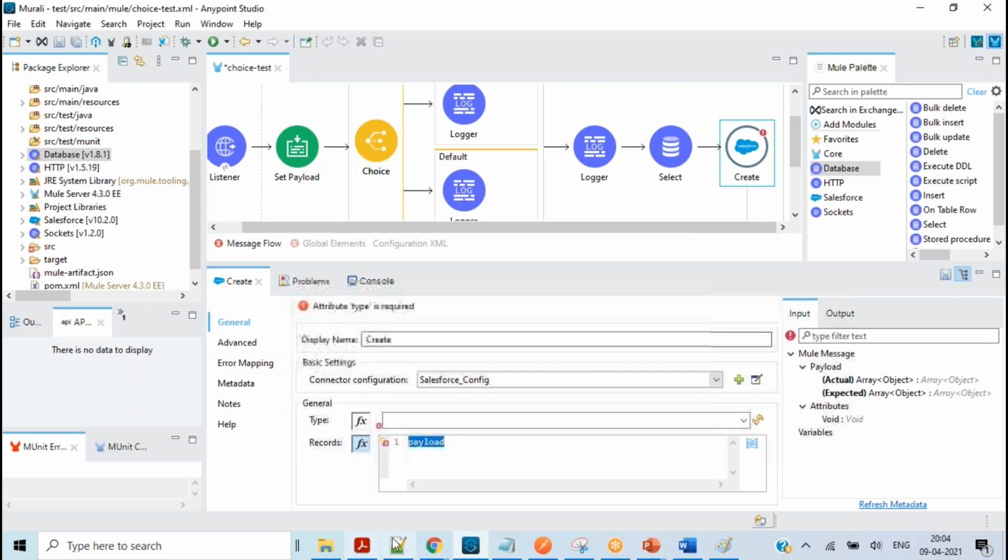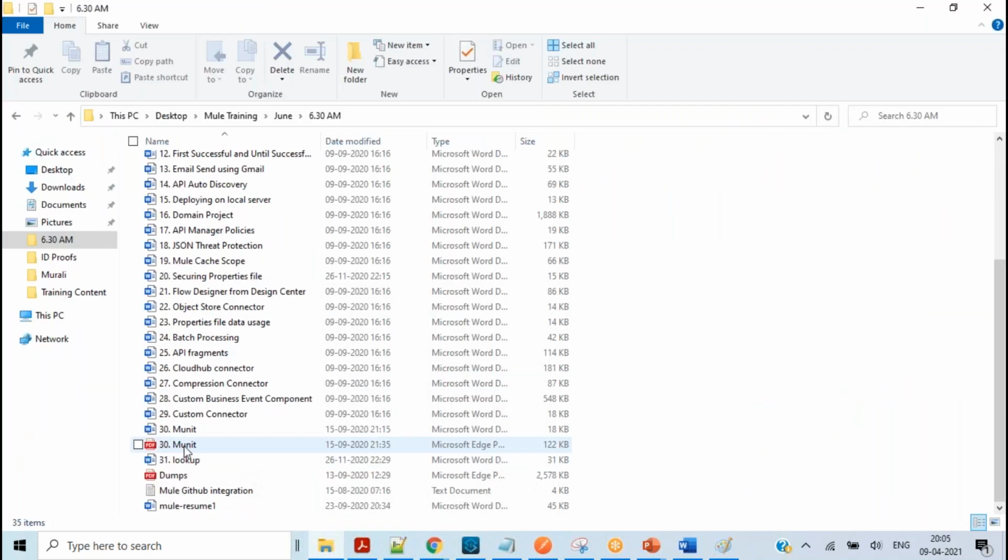So if you come here, can one guy handle all these things, or is there any individual or subdivision of work? No, everything can be handled by the individual developer.